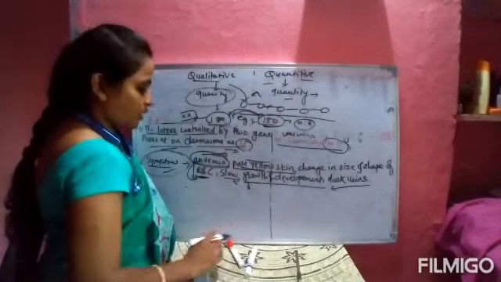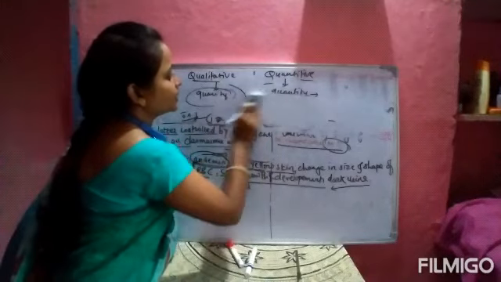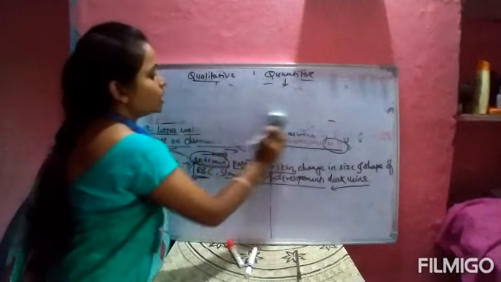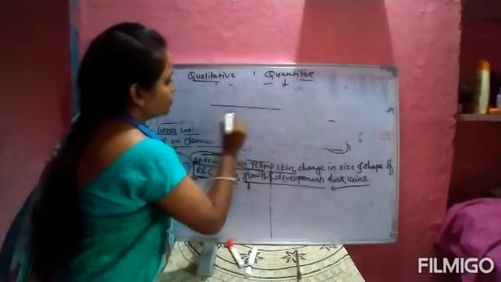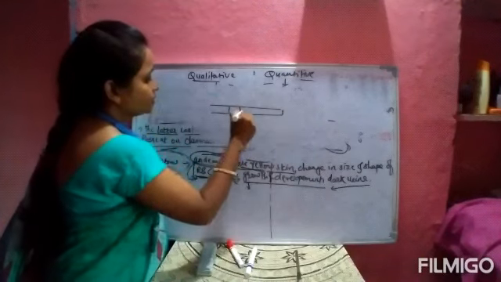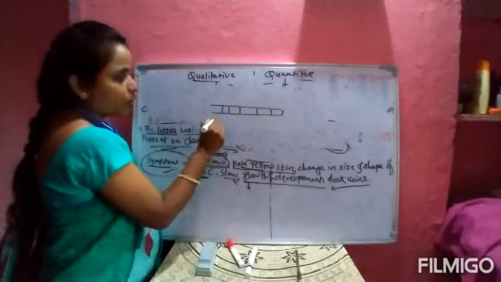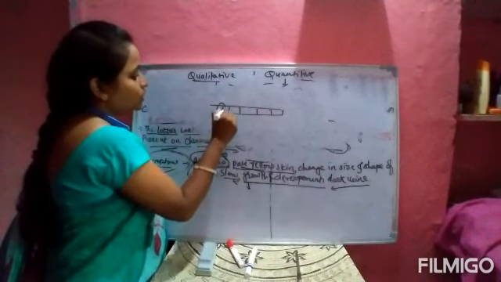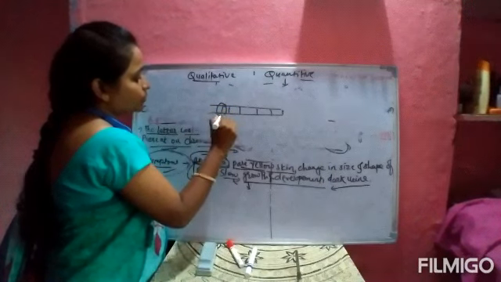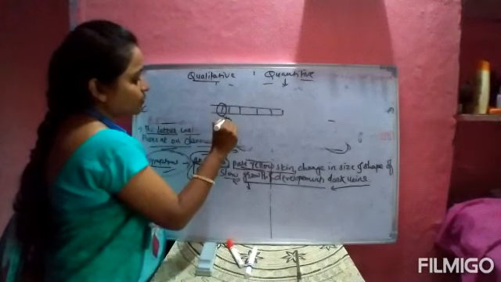And quality: as we have said, it is also due to mutation. In one of the genes, where numbers of genes are present, one alanine is replaced by another amino acid.